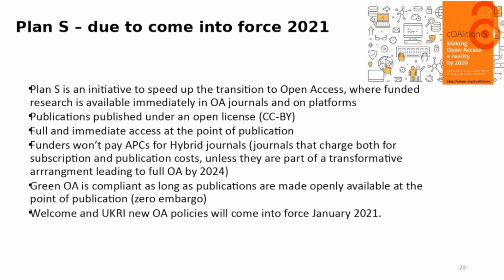So there is a way of doing green open access even if the journal policy says no to zero embargo. Even if a journal doesn't have a zero embargo policy, you'll be able to do that.